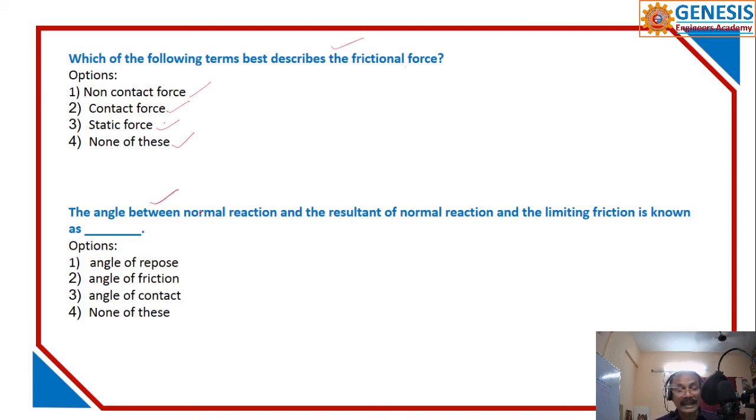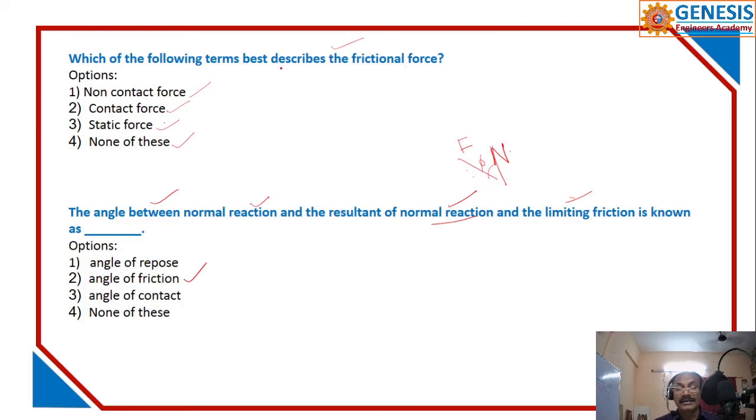And the next one is the angle between the normal reaction and the resultant of the normal reaction N and the frictional force F. That is R, so the angle between R and N is the angle of friction.